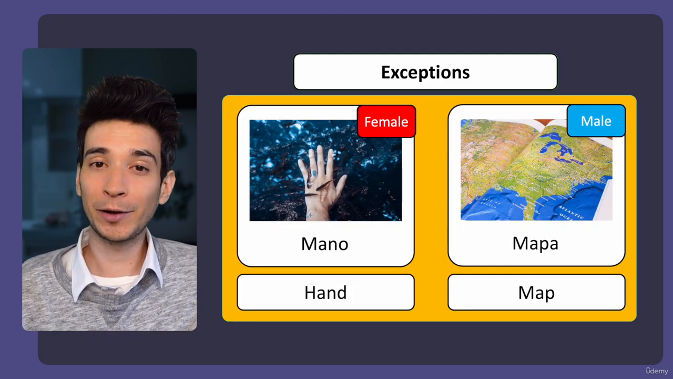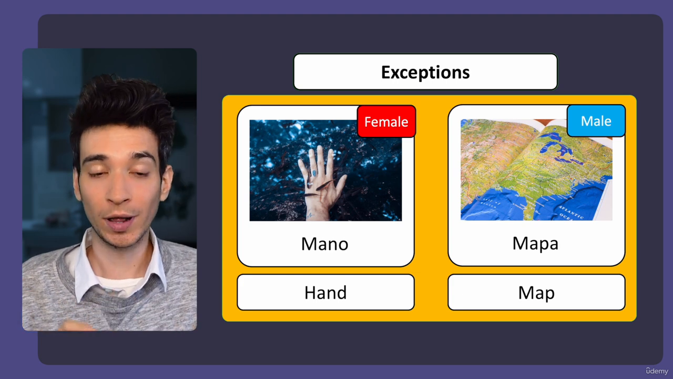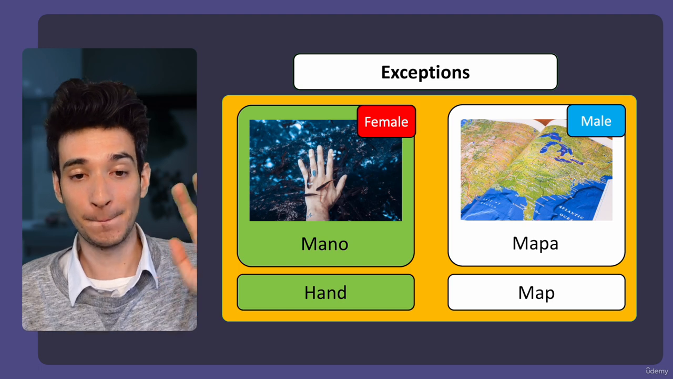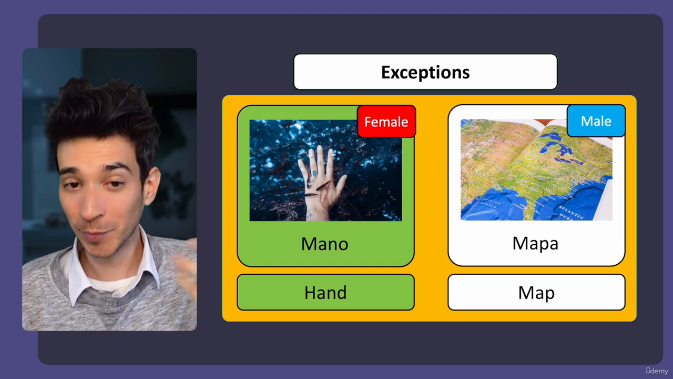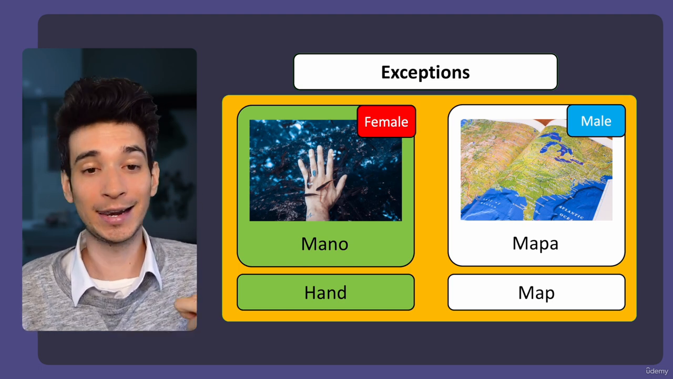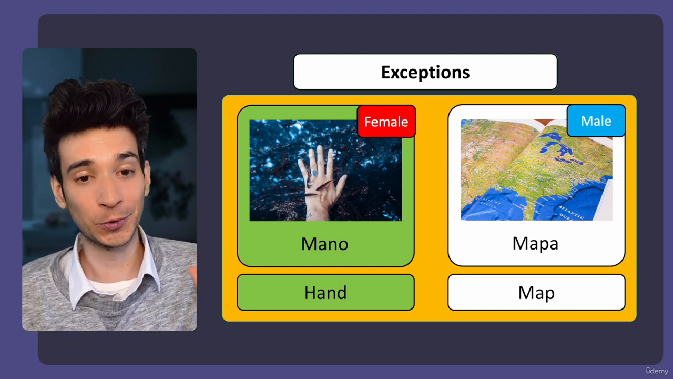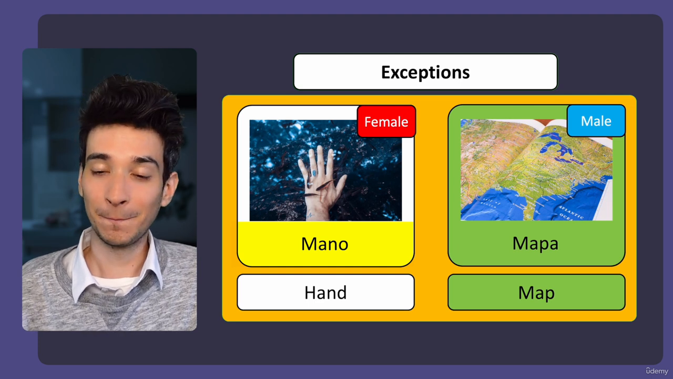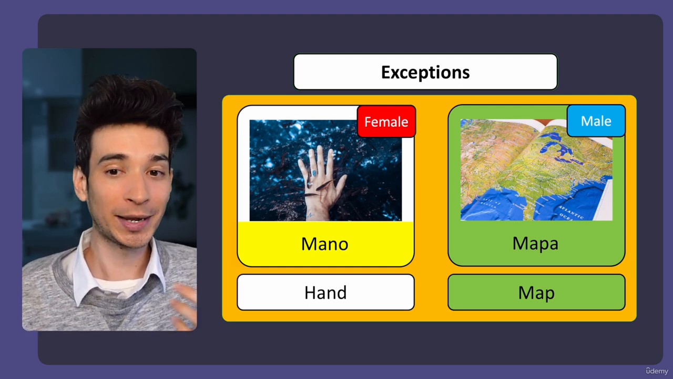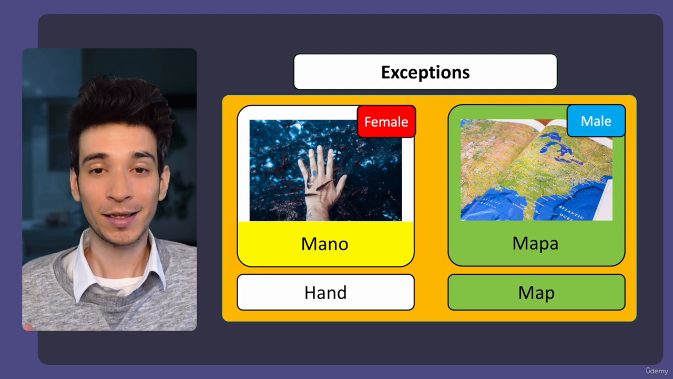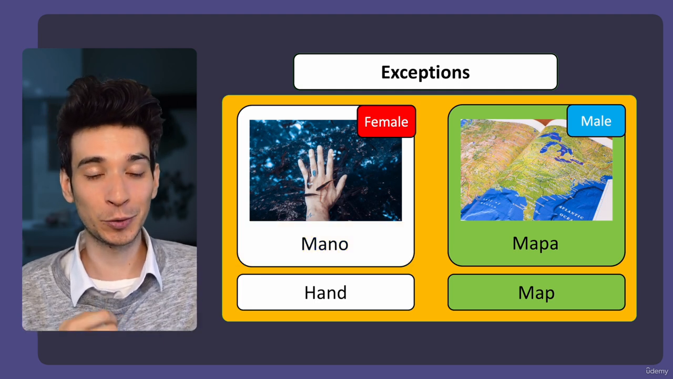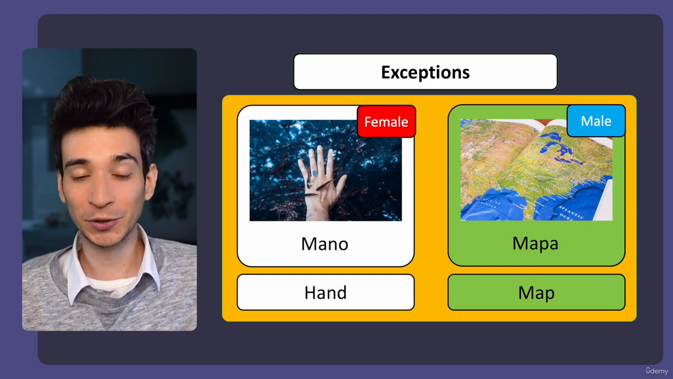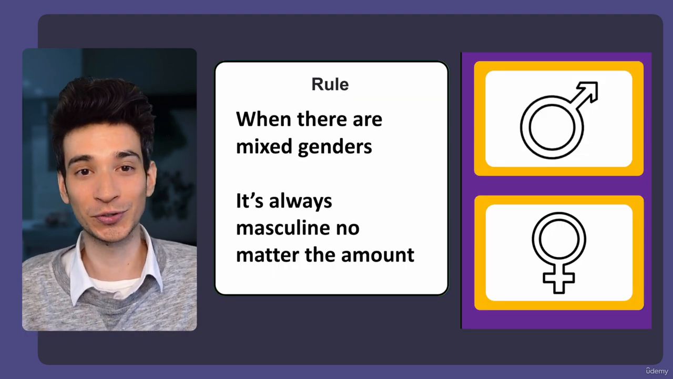However, you might encounter some exceptions to this rule. For example, mano ends with the letter O, which means a hand, but it's a female word. We say la mano, the hand. And another one is mapa, map. Mapa ends with the letter A, but it's actually masculine, el mapa, the map. So there might be some exceptions, and you basically just have to recognize them first, and then you'll be able to tell which one is which. So this one is the hard part. You might find some exceptions.